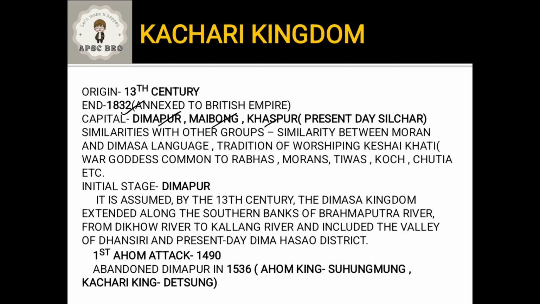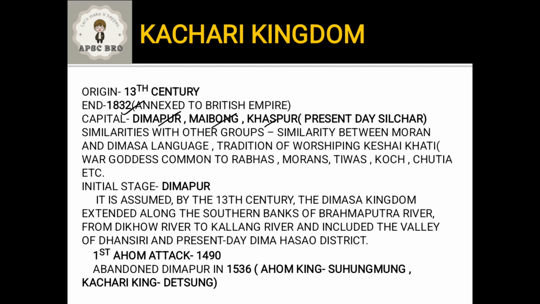So we'll learn that. The Kachari group are the Bhumiputras of the Assam Valley, and they have similarities with many other groups which were residing there. They have similarity with the Moran and the Dimasa language, the language that the original Kachari people use. From the various ancient monuments, we can see that there was a similarity between the Moran and Dimasa language. The tradition of worshipping the goddess Kesai Khati, one of the prominent goddesses worshipped by the Sutiya people, is also common to the Ravas, the Moran, the Tivas, the Kus, and the Sutiyas. Okay, and the original Kachari people also used to worship her. So it also showed that they all belonged together. Somehow they had a relationship between them.